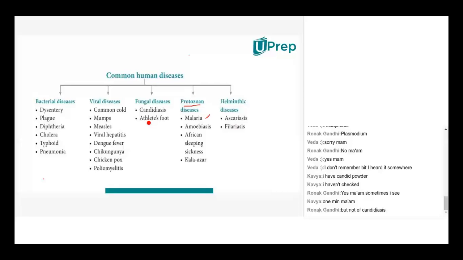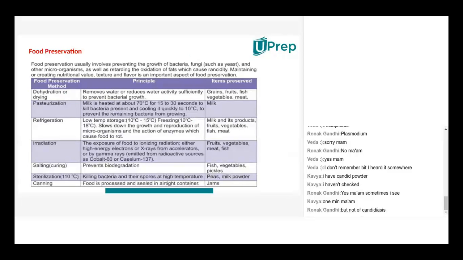That salt water vapor also eats away the outer part of the skin at the feet and even on the arms. So that's called athlete's foot. It is also caused by a fungus. Okay, so if you want to take this whole thing, it will be useful in order to identify what are bacterial diseases, what are viral diseases, and remaining microorganism diseases.